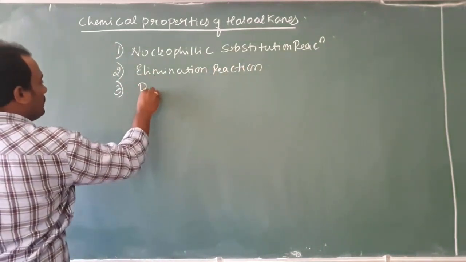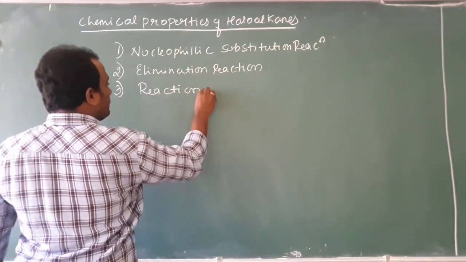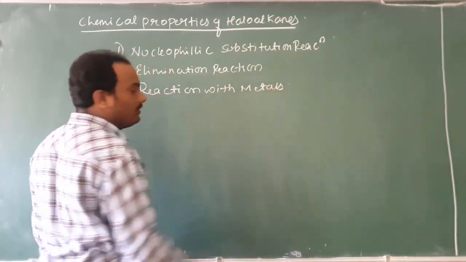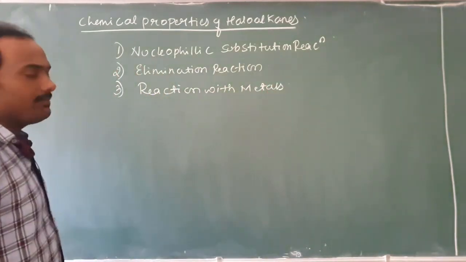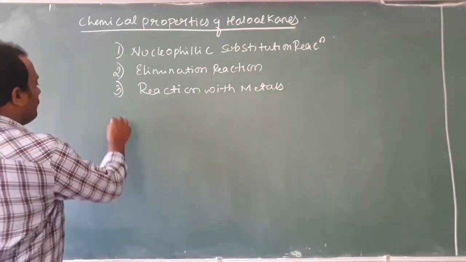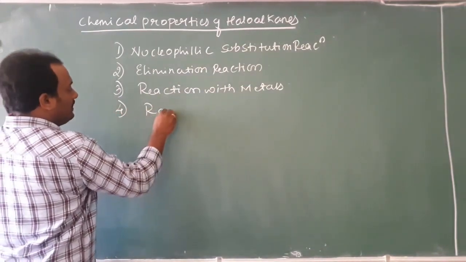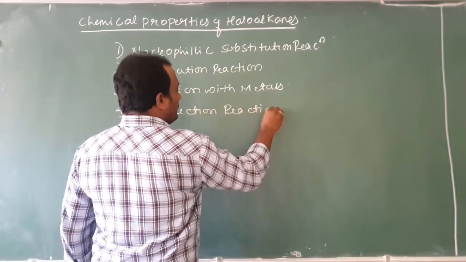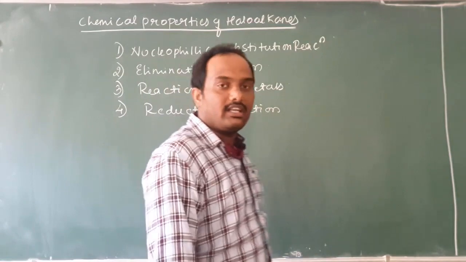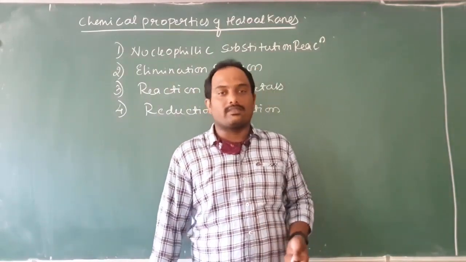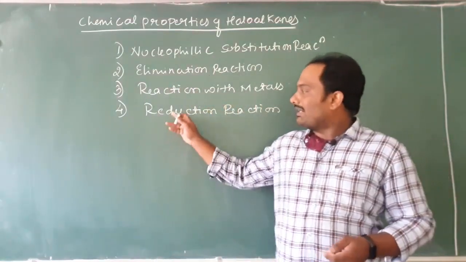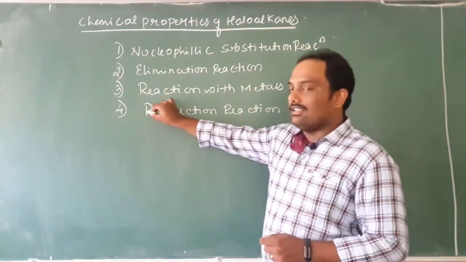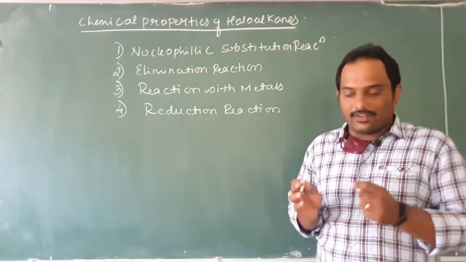Third one we discuss about reaction with metals, means how these haloalkanes and haloarenes react with the metals. So that is the third property of haloalkanes. Fourth one is nothing but a reduction reaction. In class 11 you have studied redox reaction, means reduction and oxidation which take place simultaneously. Reduction, you might be knowing, is addition of hydrogen. Therefore, in this fourth property we are going to discuss how hydrogen is added across haloalkanes.